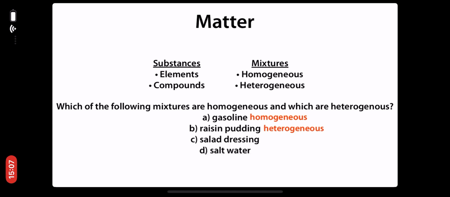If we look at a bottle of salad dressing, we see that there are different parts of this salad dressing and different parts of the ingredients that are spread out randomly throughout the bottle, and it doesn't make a uniform appearance, so that is also a heterogeneous mixture. D, salt water, we use that as an example of a homogeneous mixture, because when you dissolve salt in water, it disappears and makes a uniform mixture, which is homogeneous.